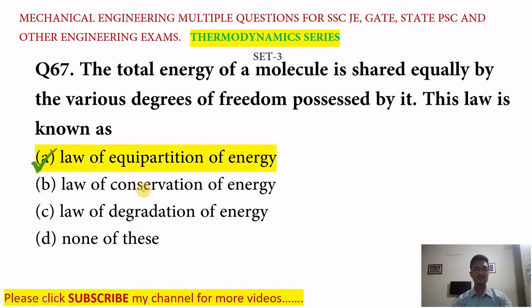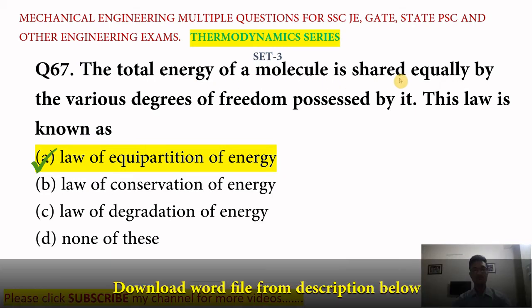So its answer is law of equipartition of energy. The total energy of a molecule is shared equally by the various degrees of freedom possessed by it. This law is known as law of equipartition of energy.